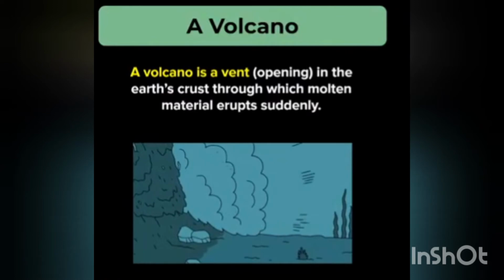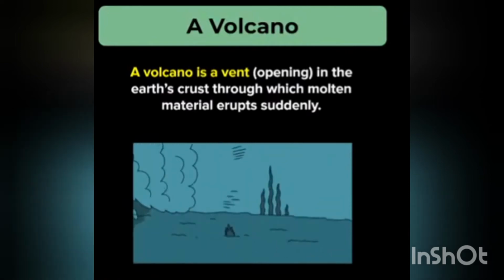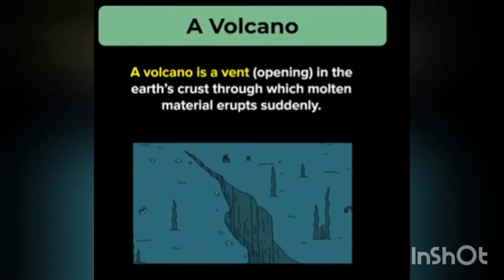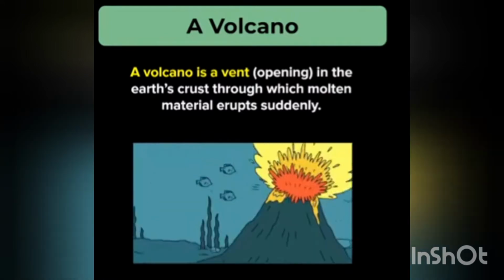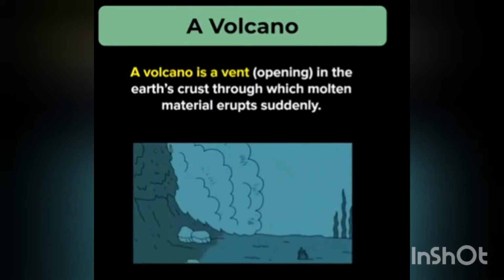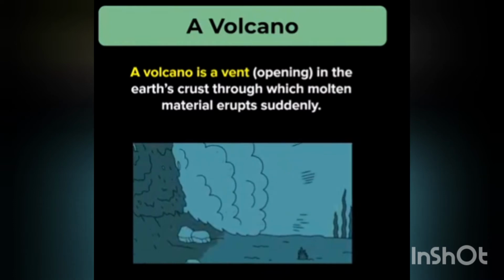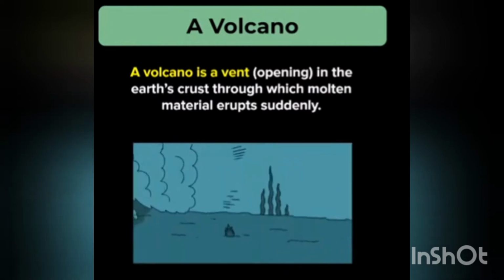So volcanoes can be further categorized according to the shape as well. And the categories are shield volcanoes, cinder cone volcanoes, and composite volcanoes. A shield volcano is very broad with a large base and is common in oceanic areas. Like I said, Mauna Loa is an example of a shield volcano.